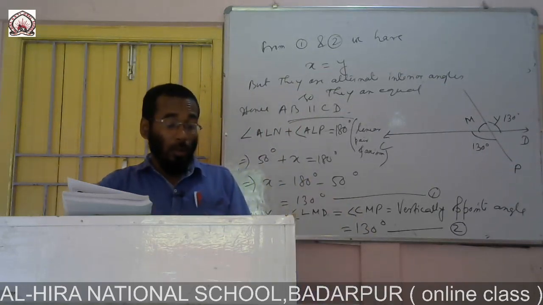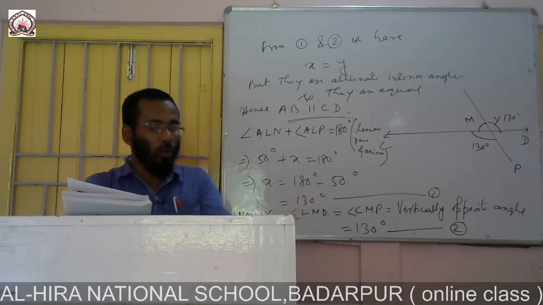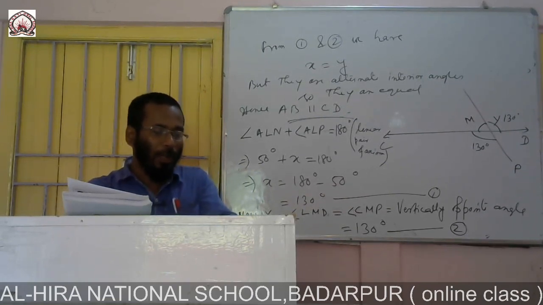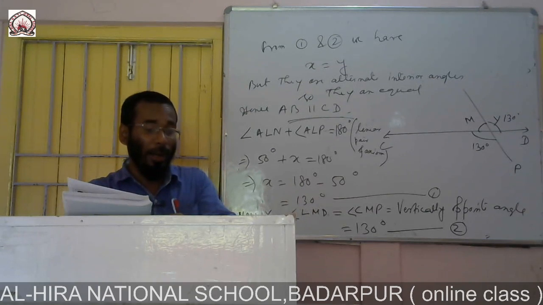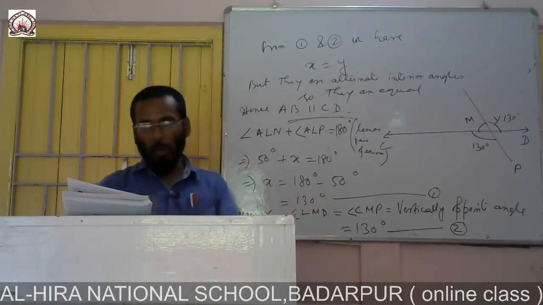So now we will move on to question number 2. You see question number 2 is in figure 6.29: if AB parallel CD, CD parallel EF and Y is to Z is equal to 3:7, find X. As I said earlier, first you draw the diagram.